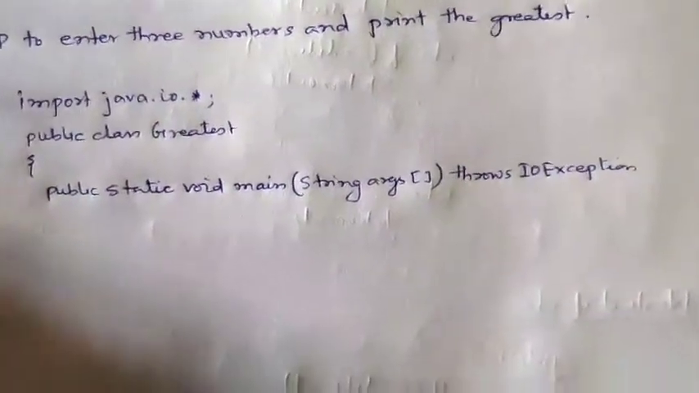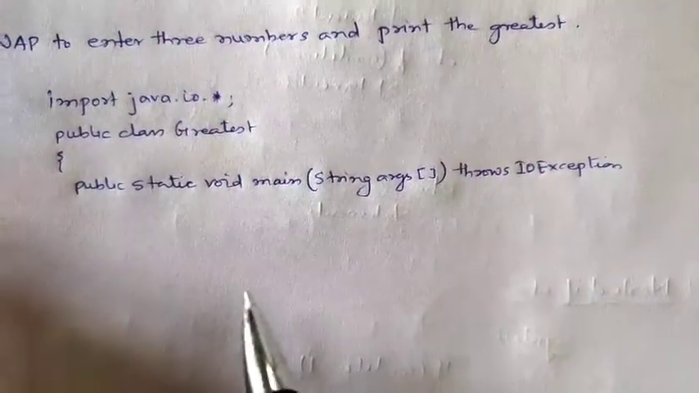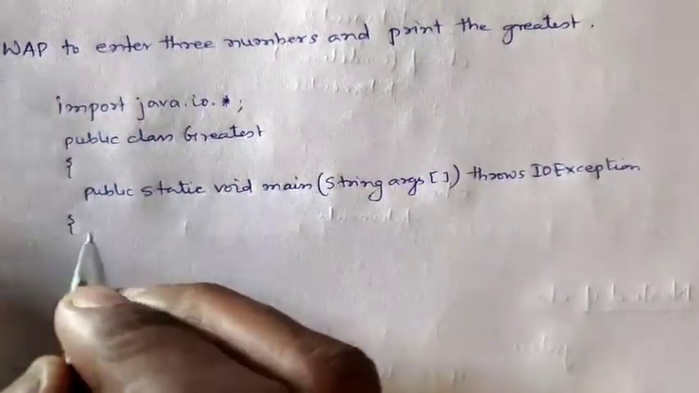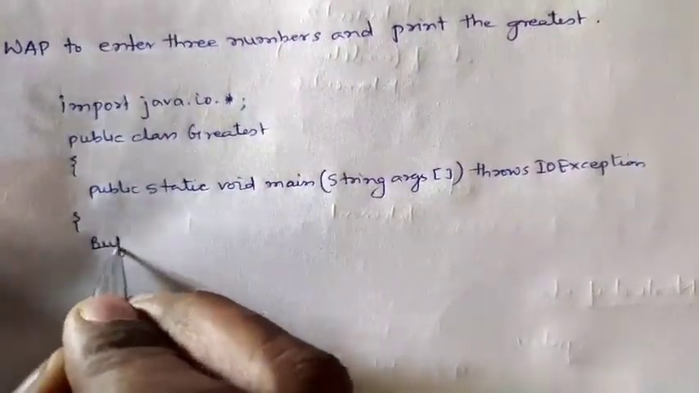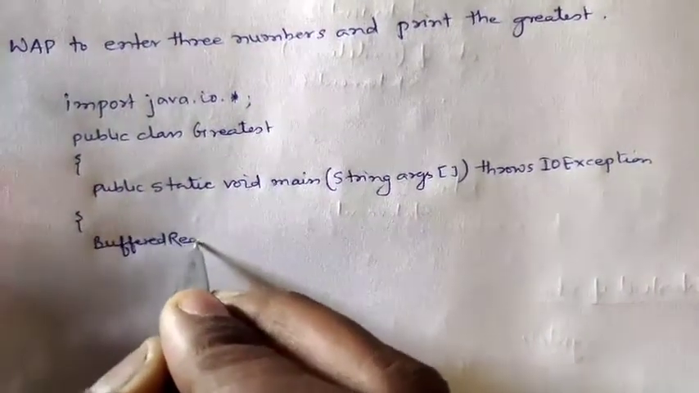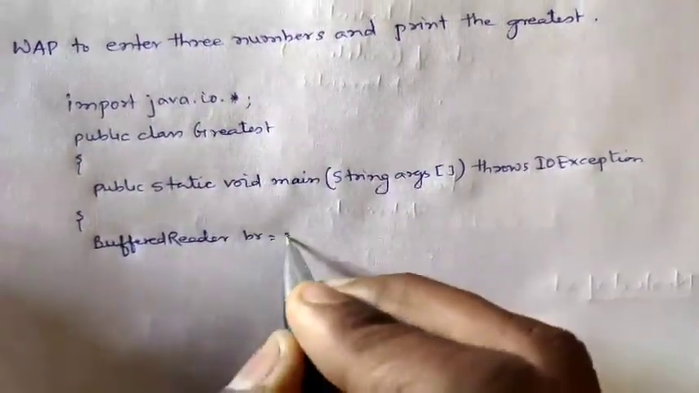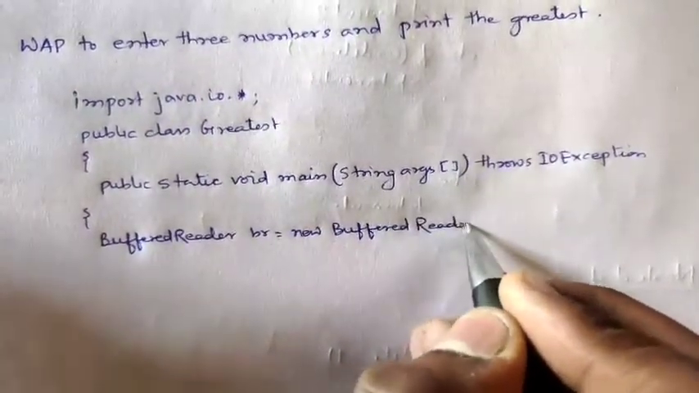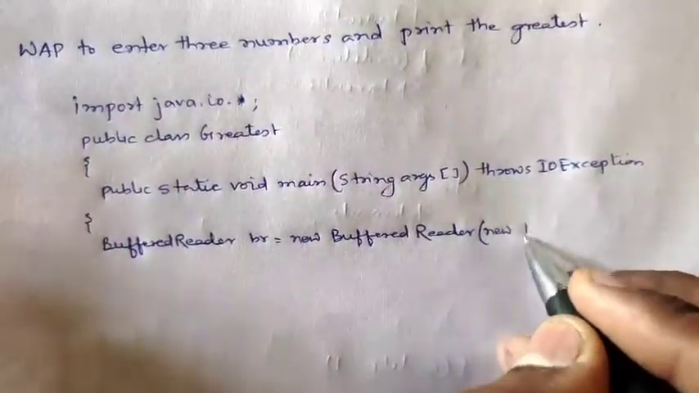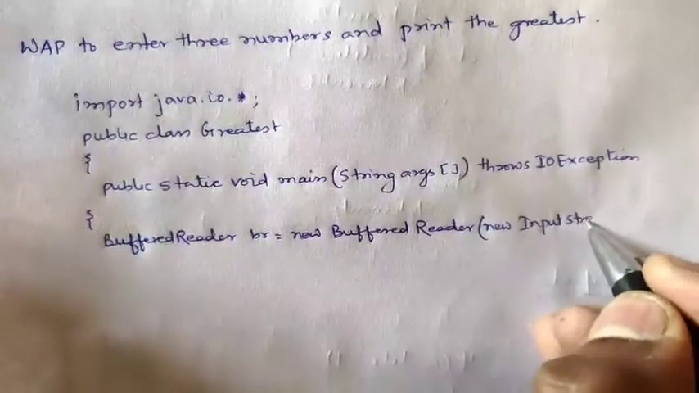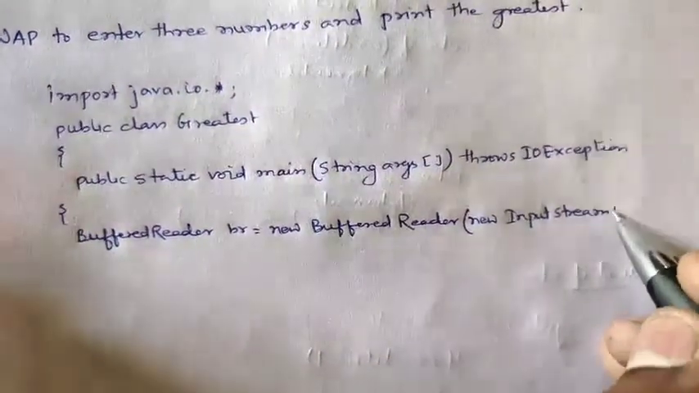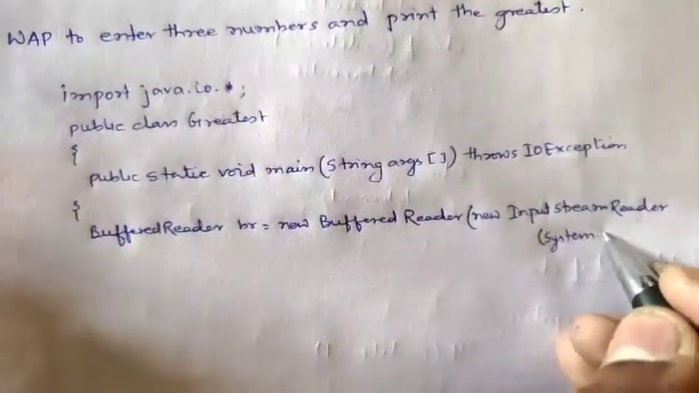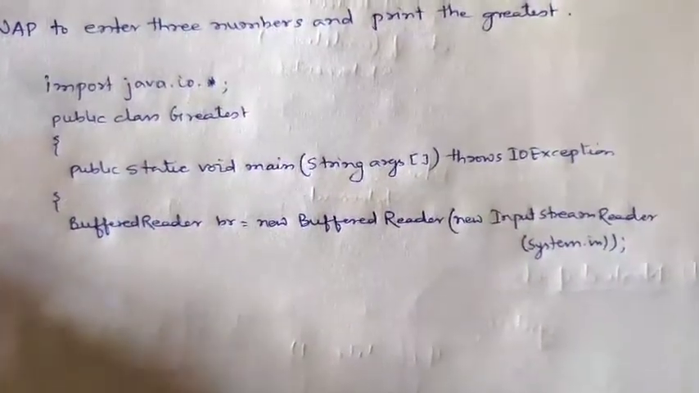This is the line which will accept. This is the main method, and throws IOException will reduce the chances of error. Now we will open the main method. Now we will declare a class BufferedReader. BufferedReader br is equal to new BufferedReader, new InputStreamReader, System.in. This way we have created a new object.